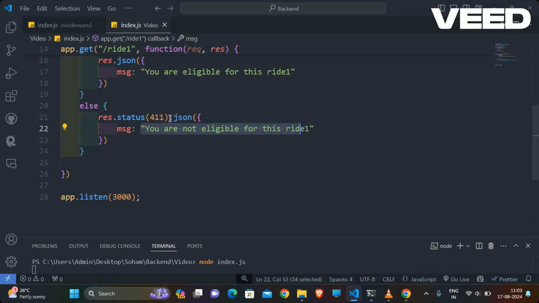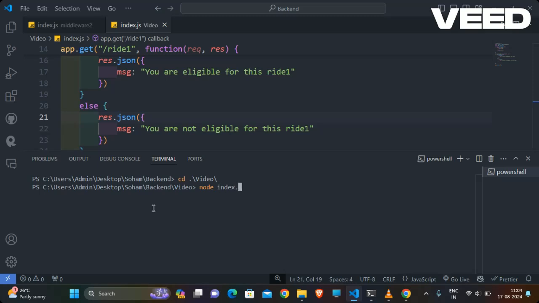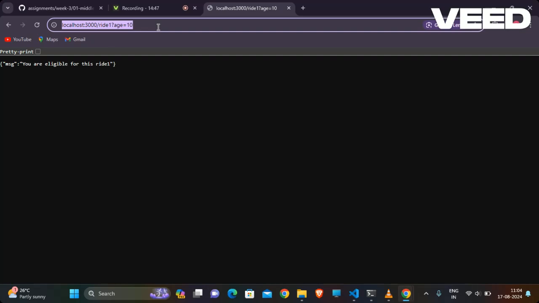Rather than that status code, I wanted to display only that message which is in JSON format. Let me check what will be happening inside that. So node index.js for running our express app actually.